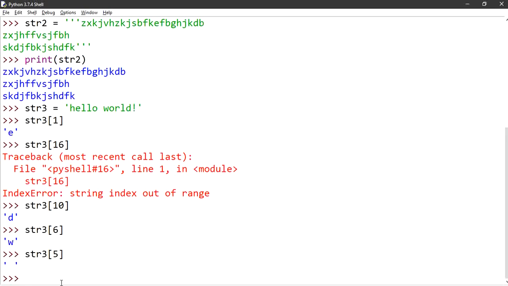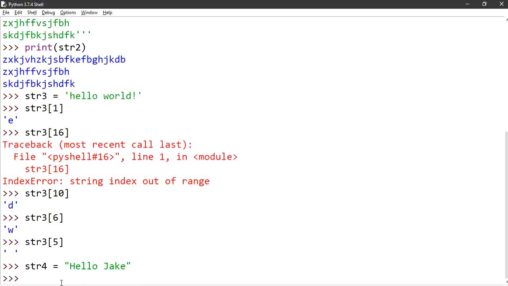If I write str4 and assign it hello Jake, and now I do str4's first element, I want to change it to j.